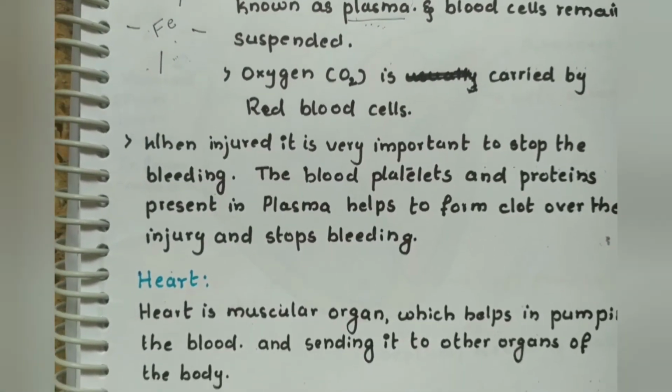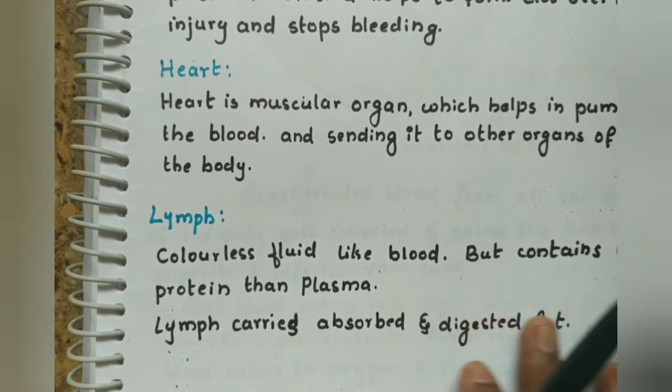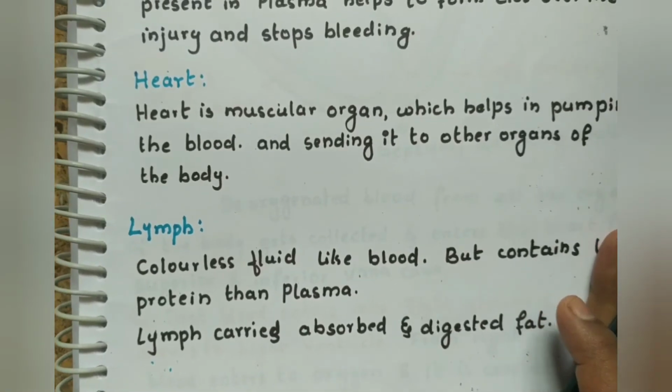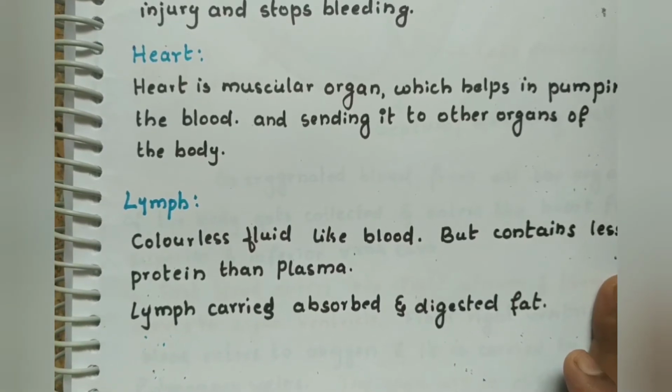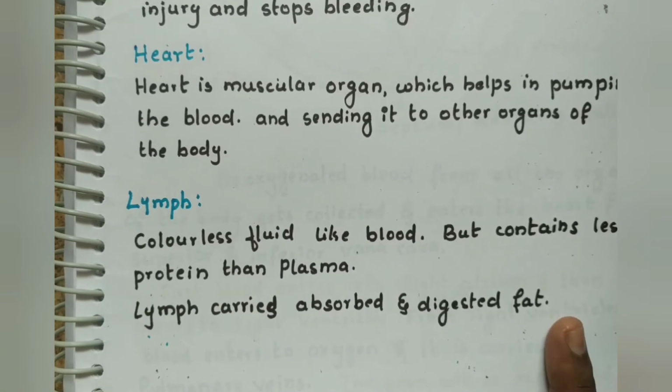So the next component of the transportation system is the heart. The heart is a muscular organ which is the size of your fist, and it helps to pump the blood to different organs in the body.